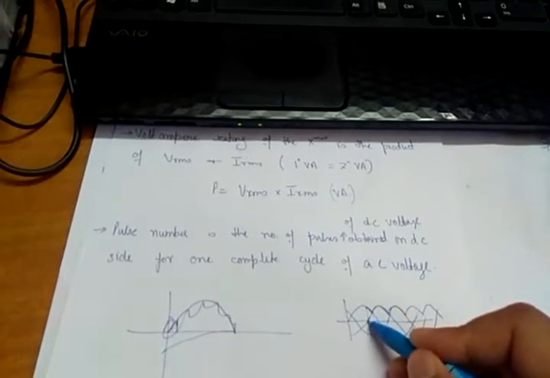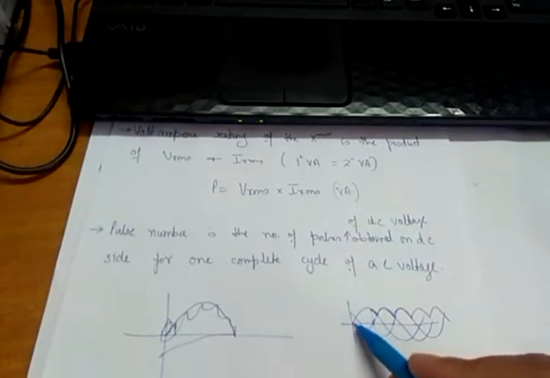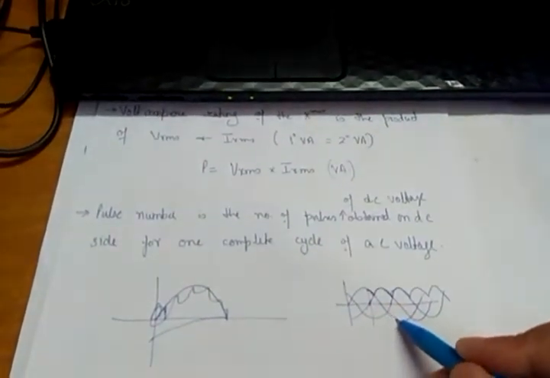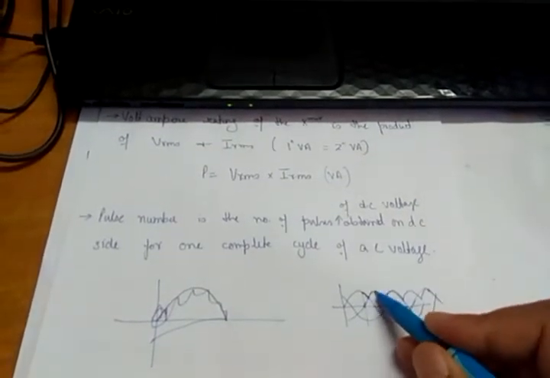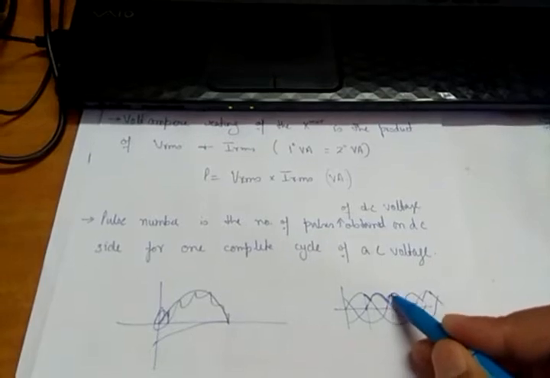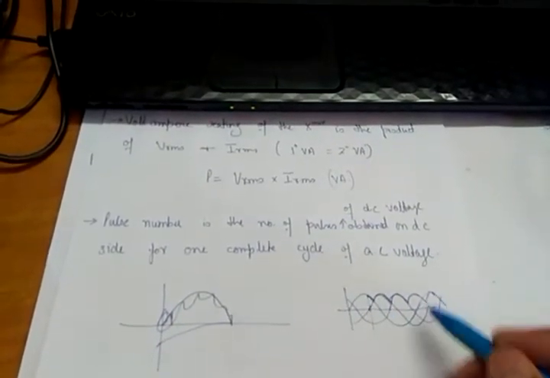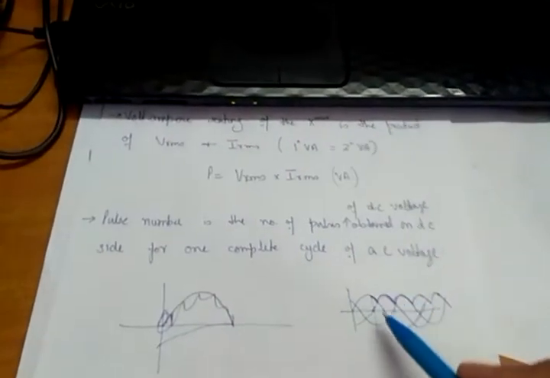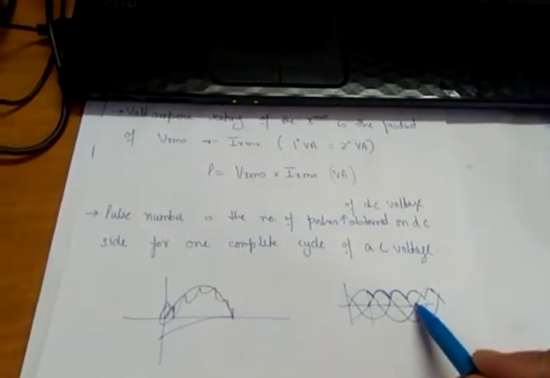So in one cycle of AC, how many pulses will there be? If I start from this point and end somewhere here, how many pulses will I get? This is the 1st, this is the 2nd, this is the 3rd, this is the 4th. How many pulses will I get in a complete cycle of AC? This is called the pulse number: how many pulses of DC voltage are obtained for one complete cycle of AC.